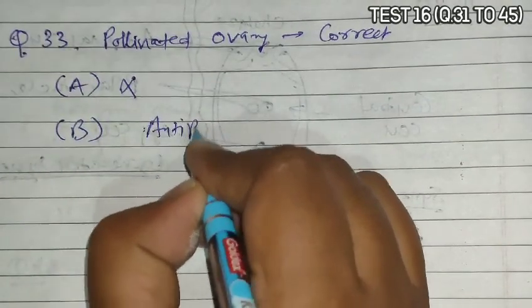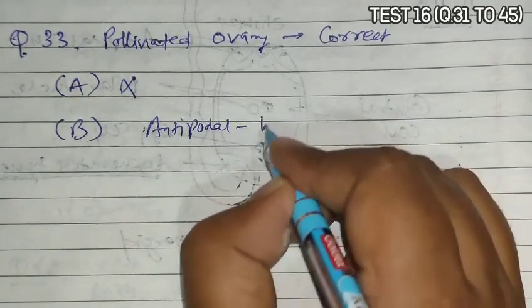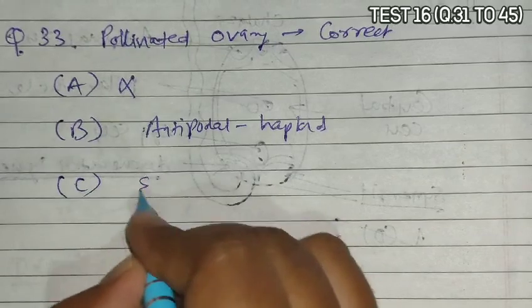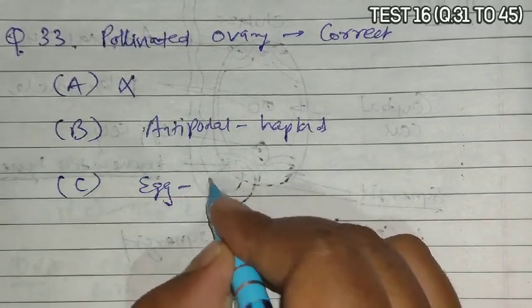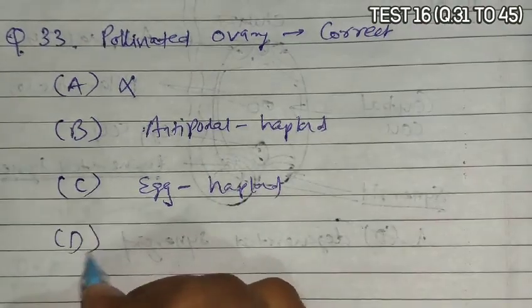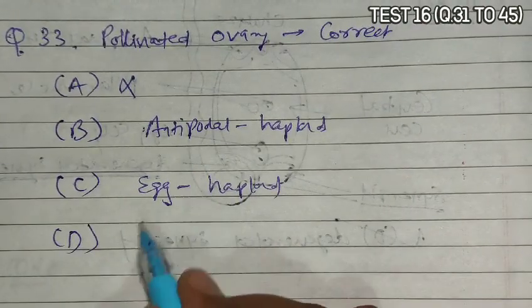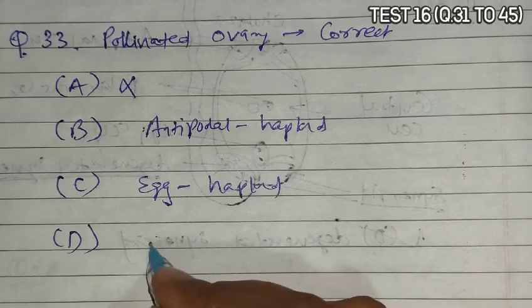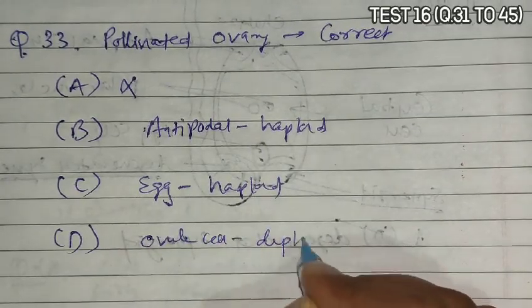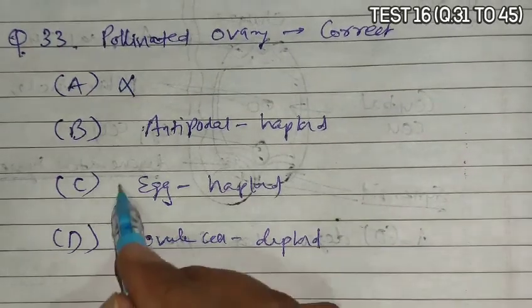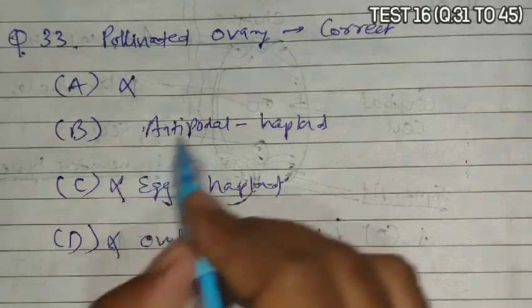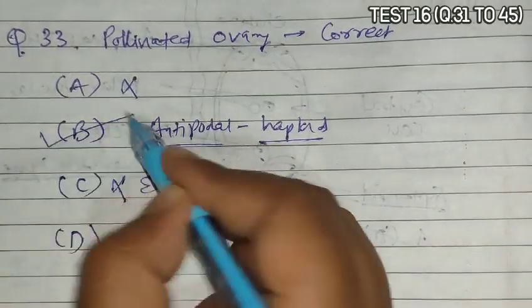Yes, antipodals remain haploid. C: egg cell is diploid. An egg can never be diploid, it is haploid. And D: ovule cell is haploid. Ovule cells are not only haploid, they are also diploid, like nucellus and integument, so they are the diploid ones. So not all are correct. B, antipodals are haploid, is the correct statement.